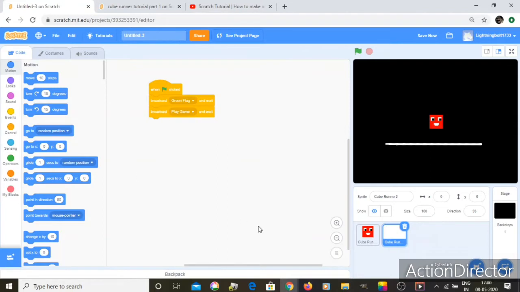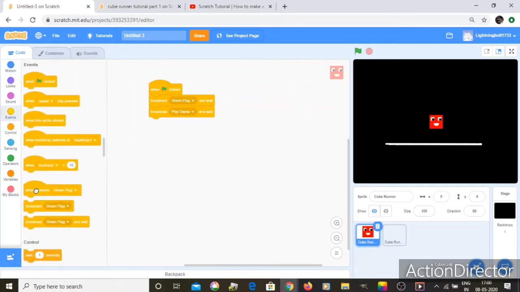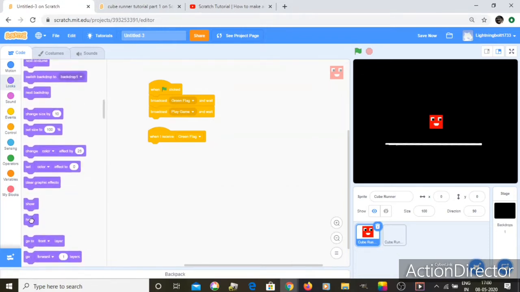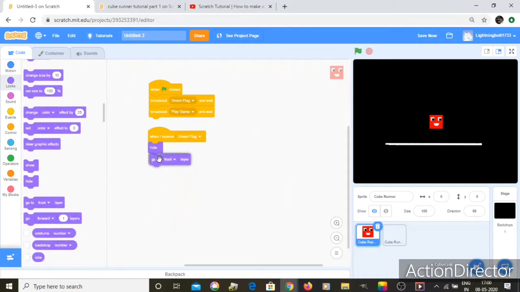Now, okay, we don't want this broadcast green flag and wait and all over here. Just clear all. Let's just clear everything. And now let's go back to our Cube Runner sprite, and let's say events, when I receive green flag, hide, and go to front layer.